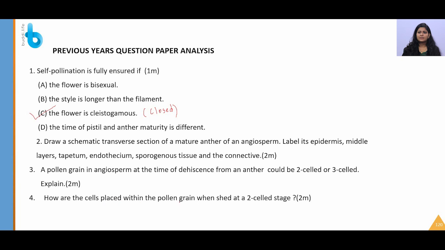How are the cells placed within the pollen grain when it is shed at a 2-celled stage? Again, you have to draw a pollen grain and show that when shed at the 2-celled stage, there is only one generative nucleus inside a generative cell and one vegetative nucleus. This is V, vegetative, and this is the generative.